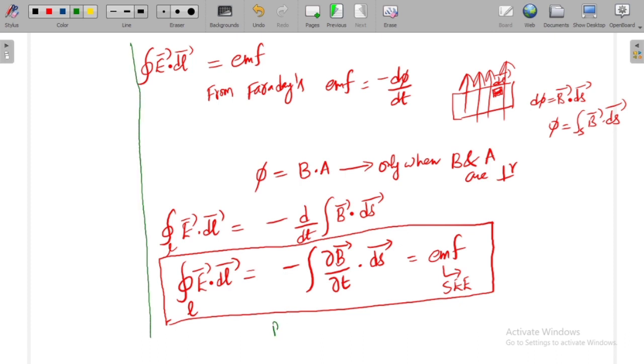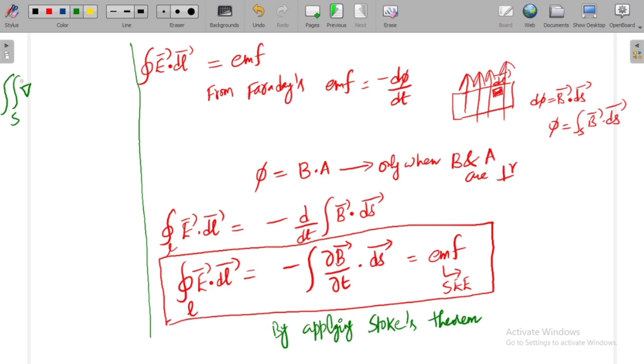By applying Stokes theorem, we can obtain an important Maxwell equation for time varying fields. By applying Stokes theorem, the line integral is converted as a surface integral.